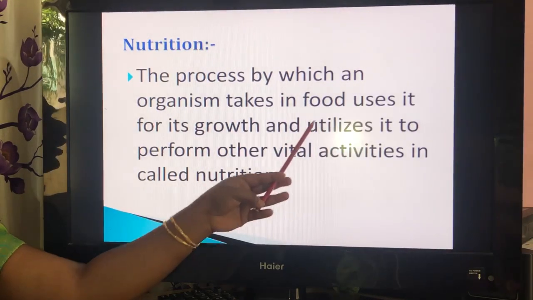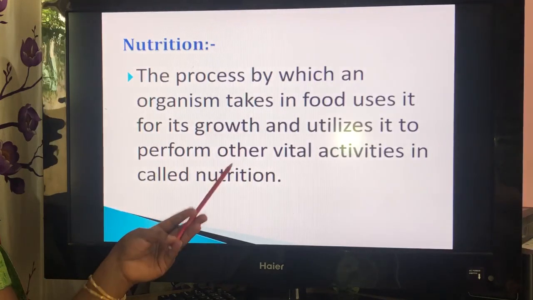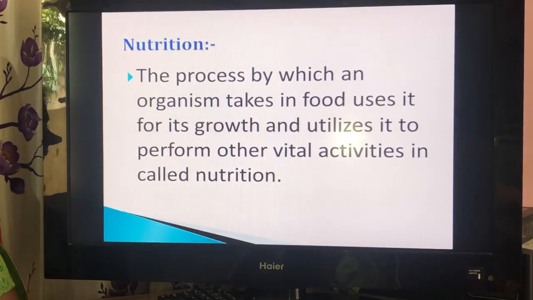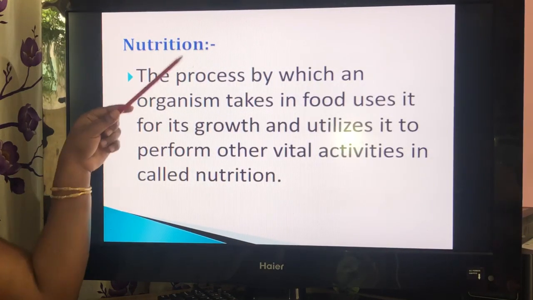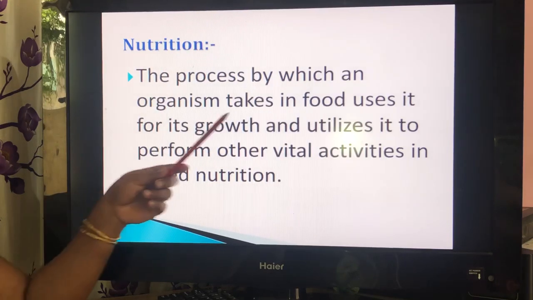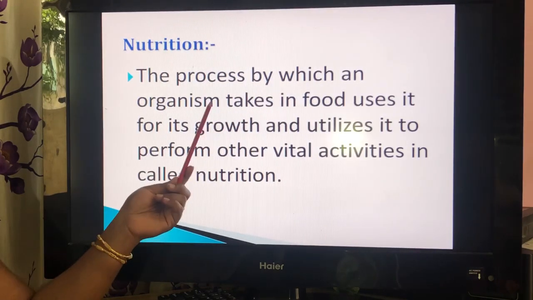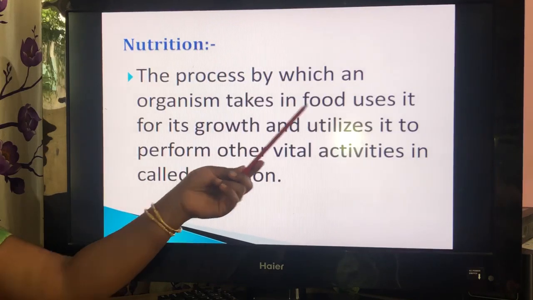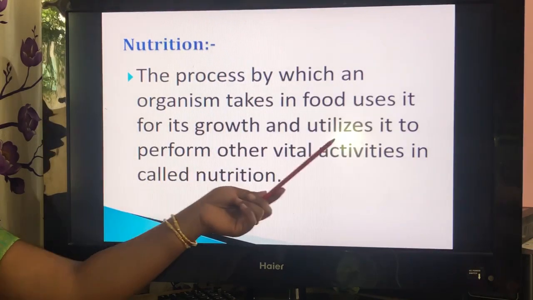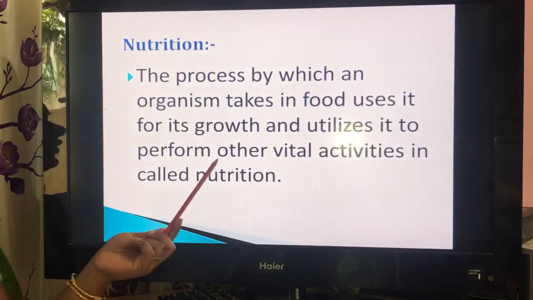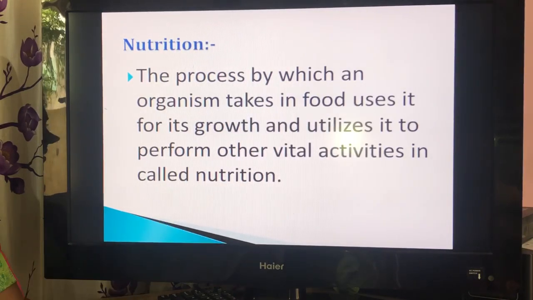And the third one, it utilizes it to perform other vital activities. There are three main points in this definition. First of all, we have to take the food. Second, use it for its growth. And third, utilize it to perform other vital activities.